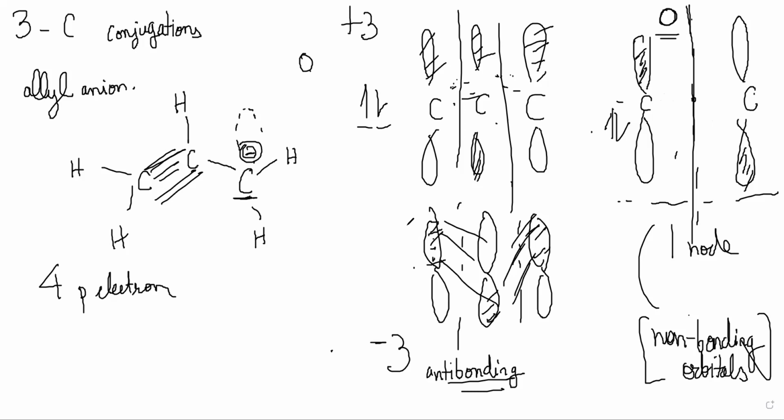Okay, so now what is he asking? Where is the electron density in this allyl anion pi system? We have two filled pi molecular orbitals, one bonding and one non-bonding. So the electron density will come as a sum of both of these orbitals.